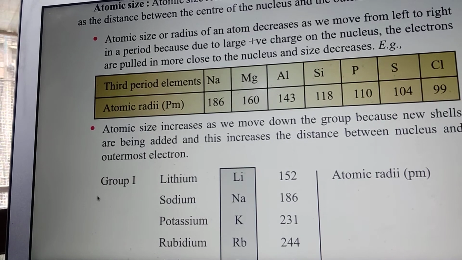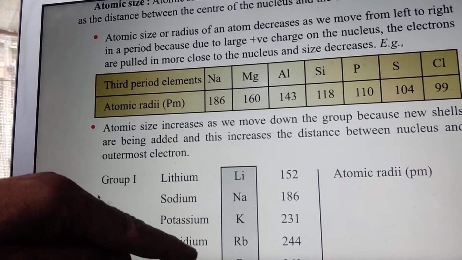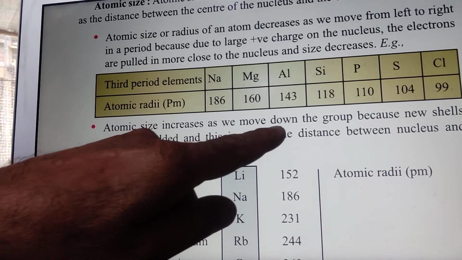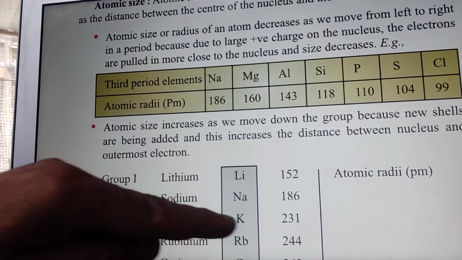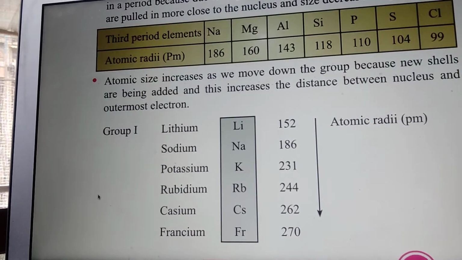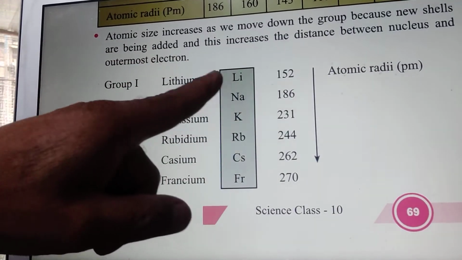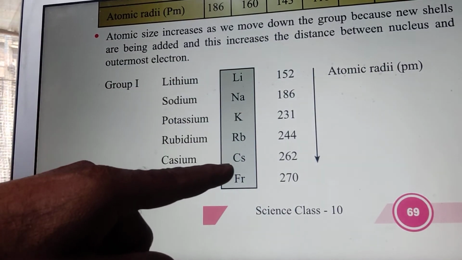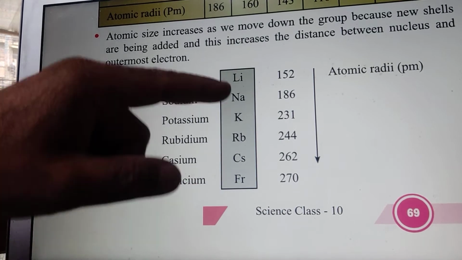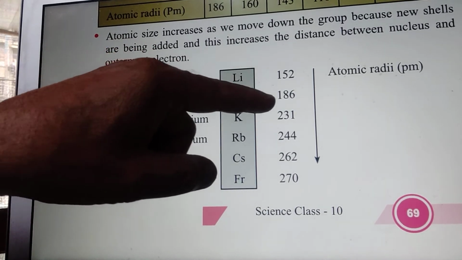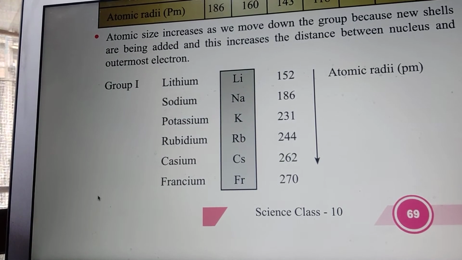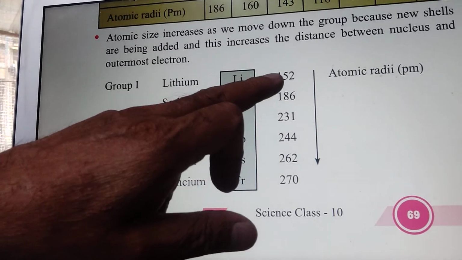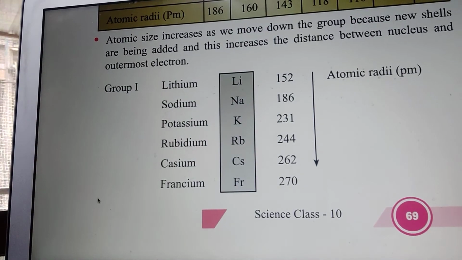Atomic size increases from top to bottom as we move down, because every time a new shell is formed. Here from lithium, sodium, potassium, rubidium, cesium, francium, one more shell is added. So the distance from the nucleus to the outermost orbit is increasing. Therefore, its atomic radius is increasing.